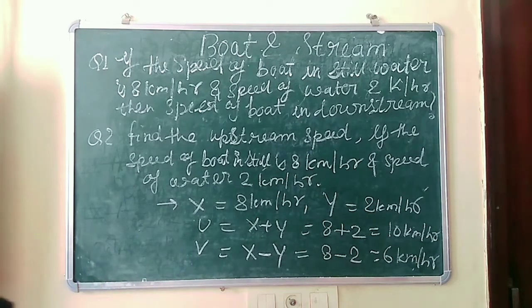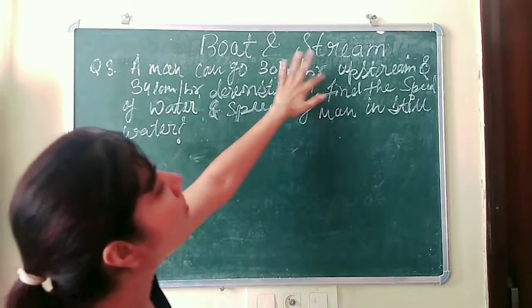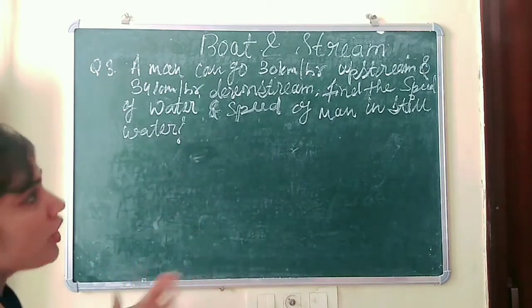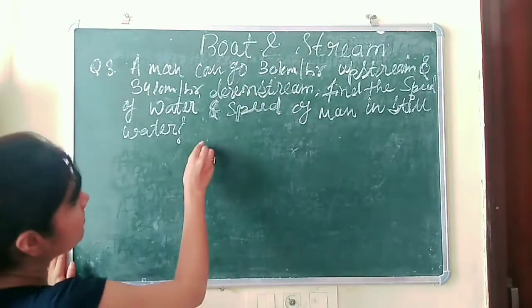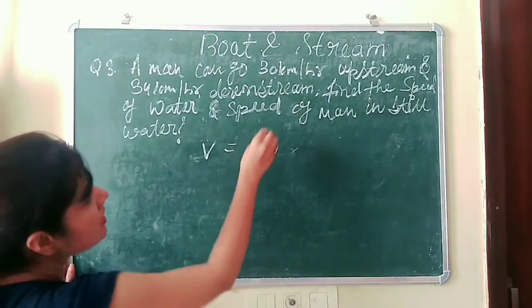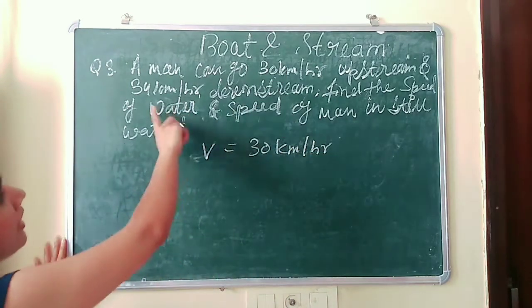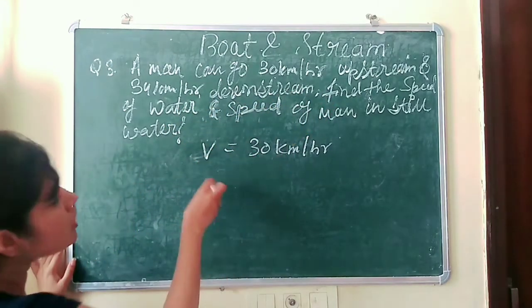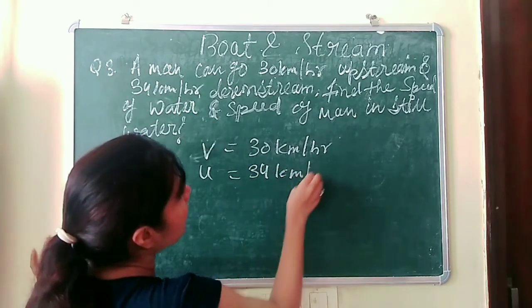Just take a screenshot. We have a third question. A man can go 30 km per hour upstream and 34 km per hour downstream. Okay, so what has it given? We know the upstream speed, we denote it by V, that is 30 km per hour. The second is 34 km per hour at downstream. So the downstream speed is U, that is given 34 km per hour.